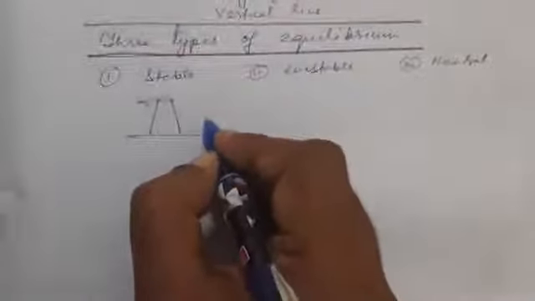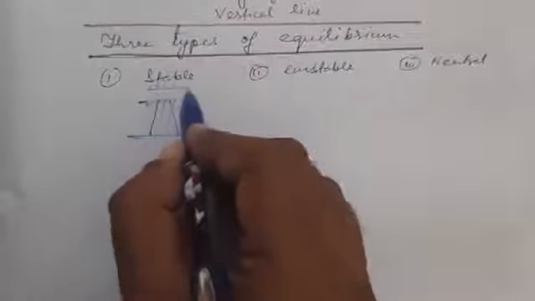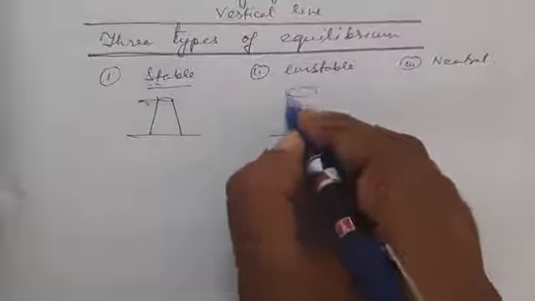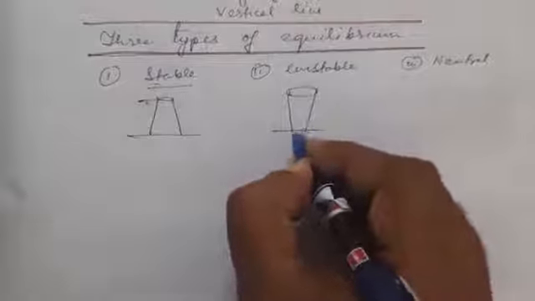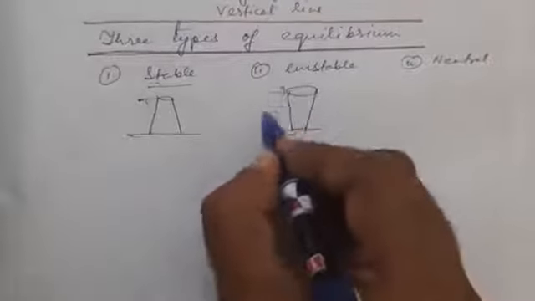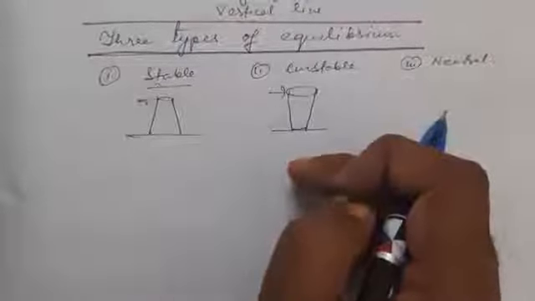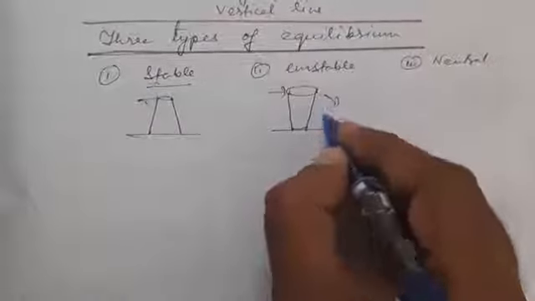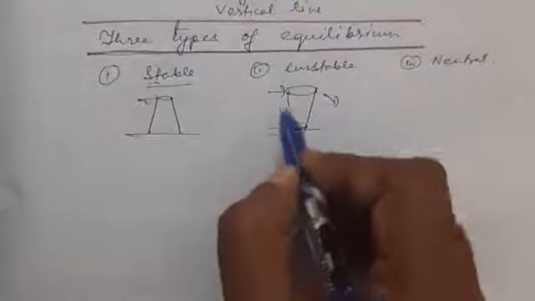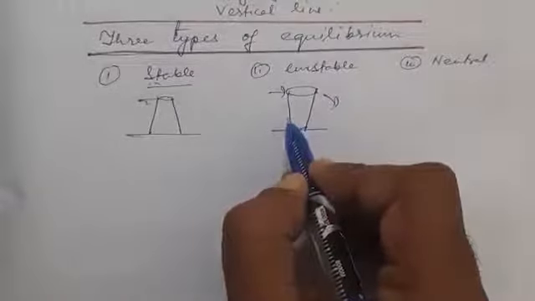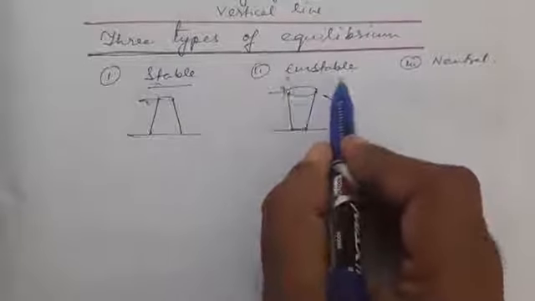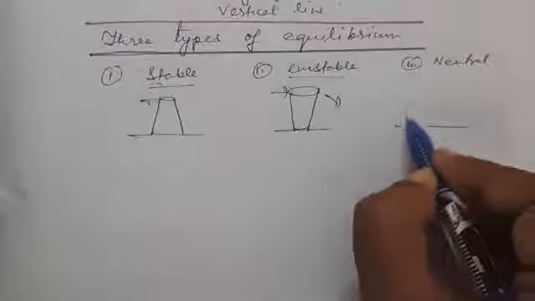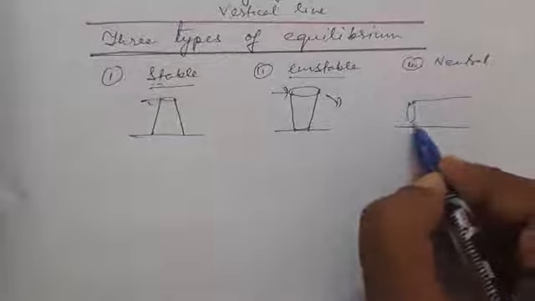If the glass retains its original position, it is said to be in stable equilibrium. But if we keep the glass like this with its open-ended top and apply a very small force, the glass will topple. It will not regain its original position, so it is said to be in unstable equilibrium. Now for neutral equilibrium, the glass has to be kept like this on the ground.